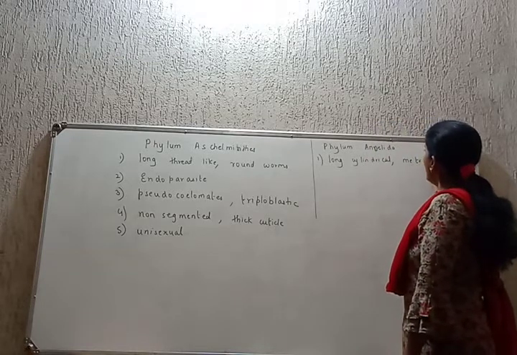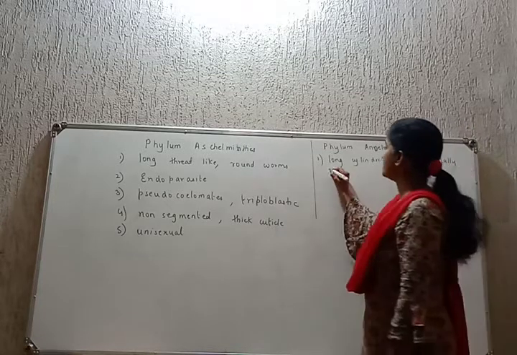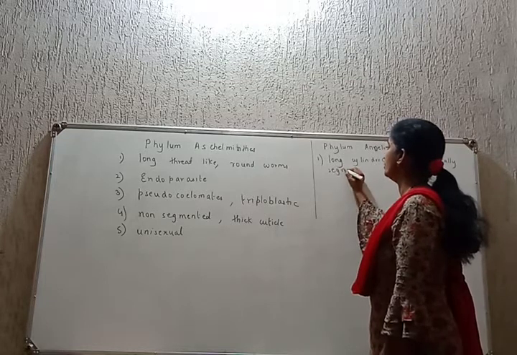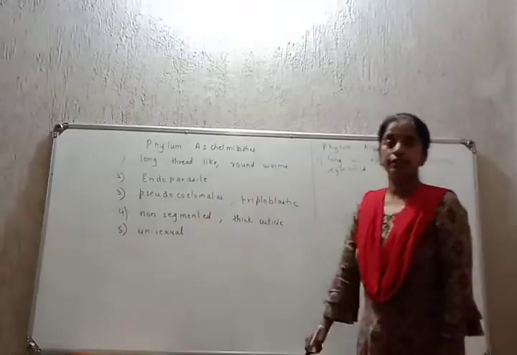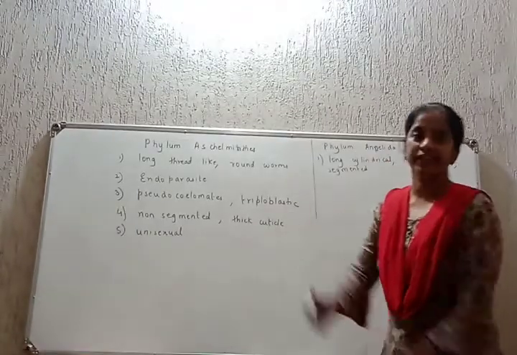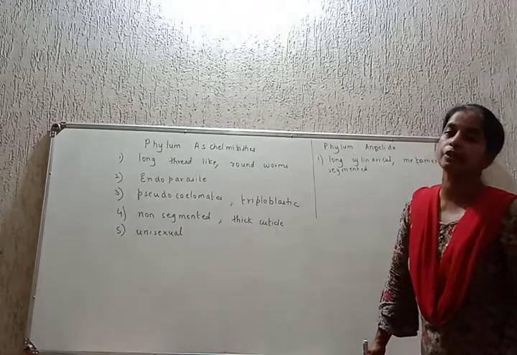Get my word? Metamerically segmented means organs, tissues, cells repeat. Hence the body can be divided into equal similar units.